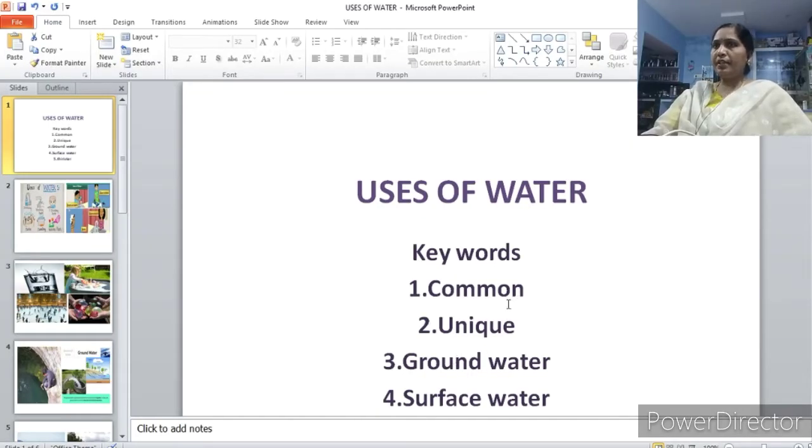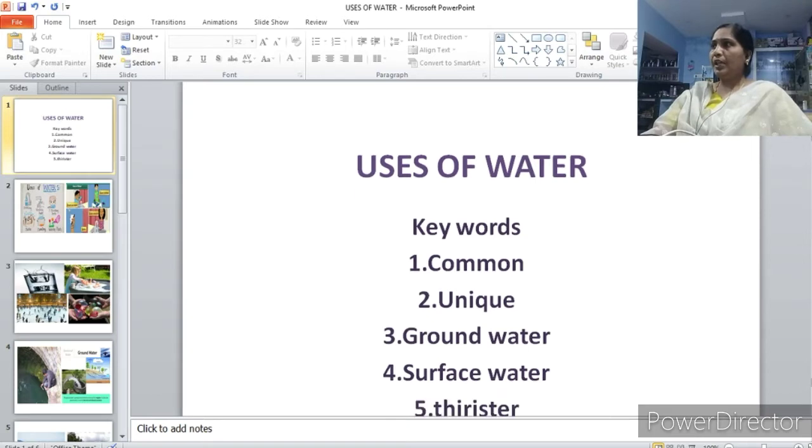In last class, you learned about the diversity in food: different regions of India, what kind of food people eat, and how it shows the tradition of that place. In today's class, we will learn about the very essential thing in our life, which we can't live without, that is water. We are going to learn about the uses of water, how water is used, and what the different sources of water are. We are going to learn in block 15.